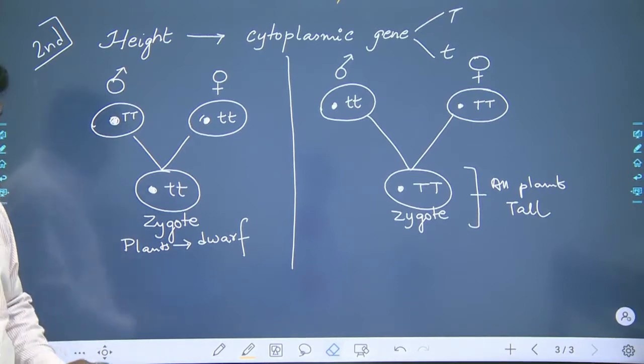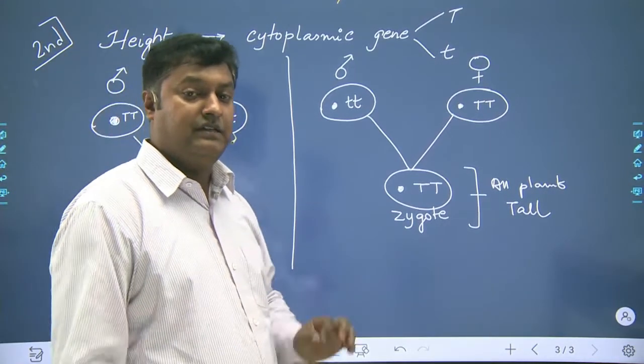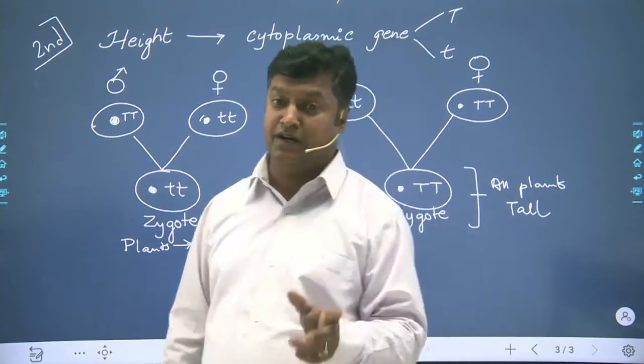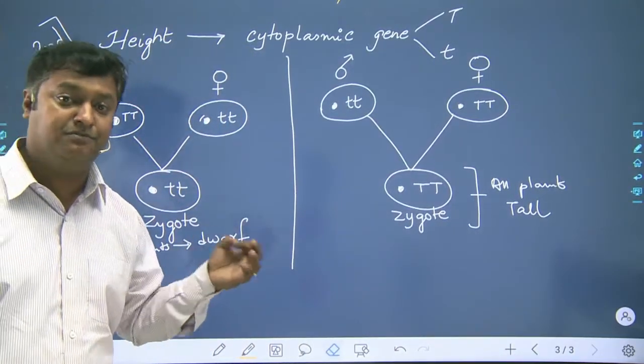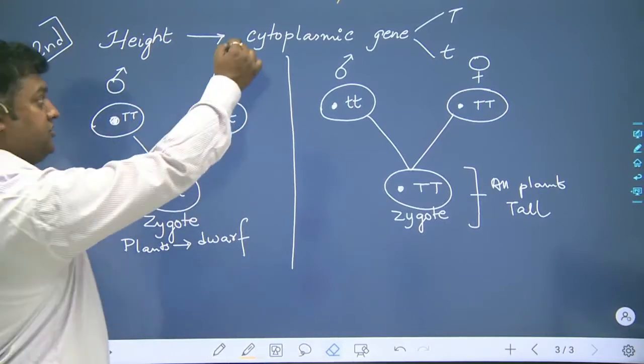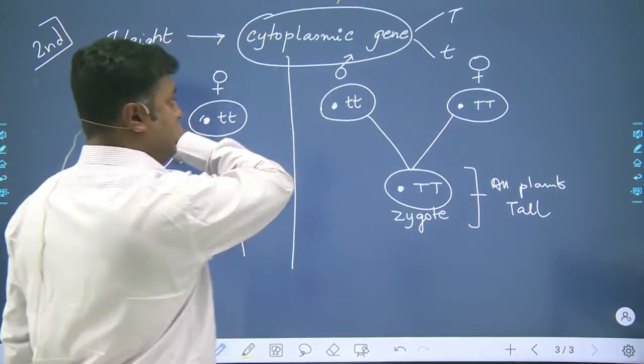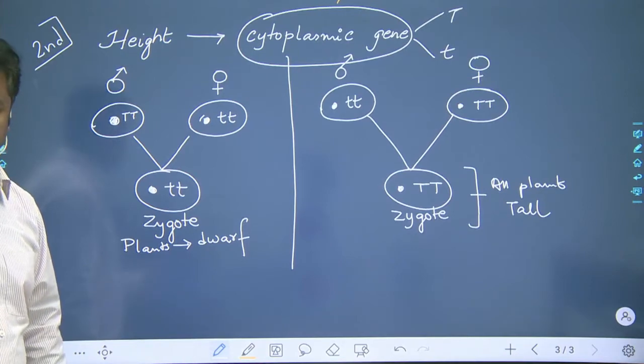Clear? And now if the results of the reciprocal cross differ or are non-identical, it means that the gene which is used is a cytoplasmic gene.